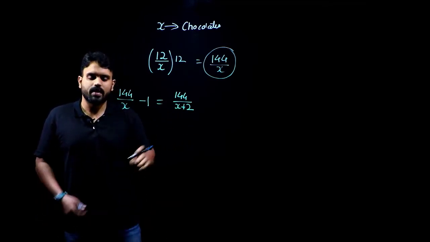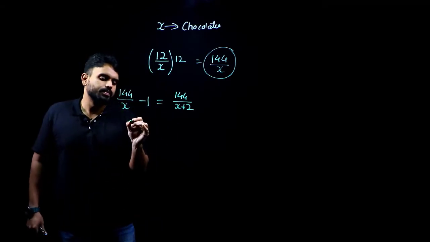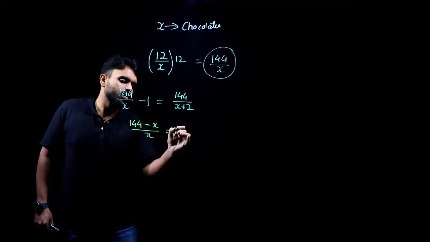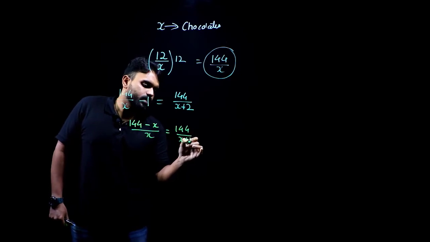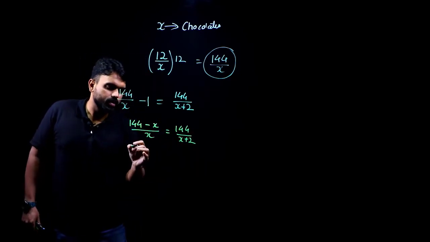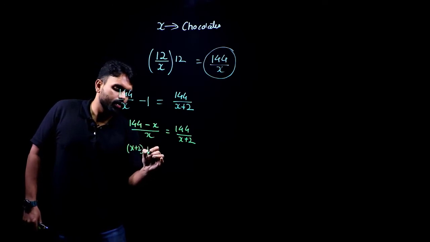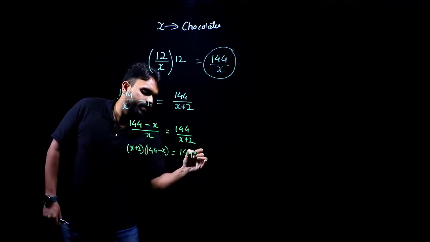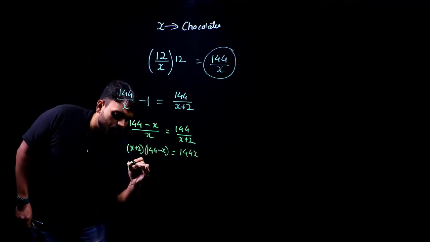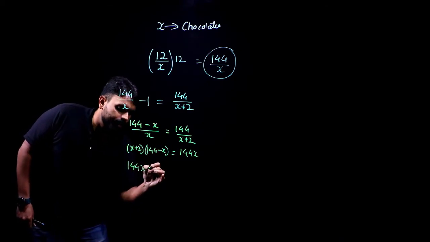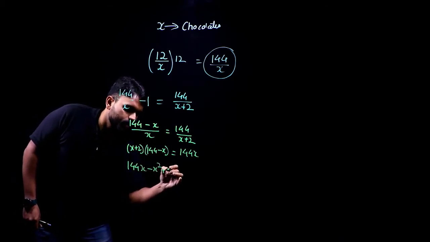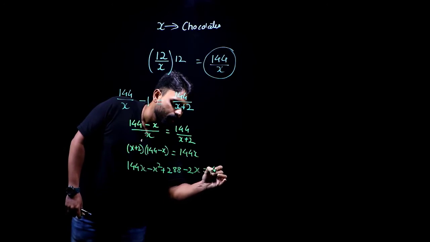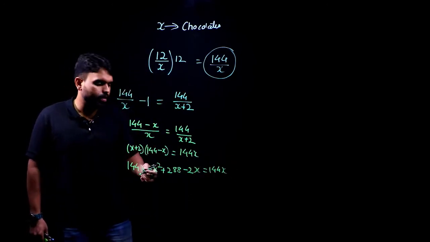Now, if I simplify this equation, what will I get? 144 upon X minus 144 upon X plus 2 is equal to 1. Now, if I send this X to this side, and X plus 2 to this side, X into X plus 2 is equal to 144 times 2. Let's solve it together. This gives me 144x plus 288 minus x square minus 2x is equal to 144x. Yes, this is turning out to be a quadratic equation.